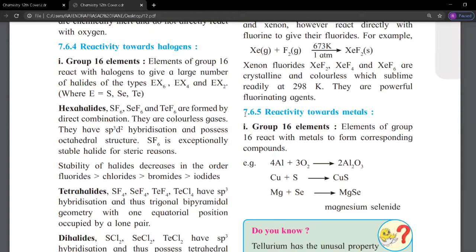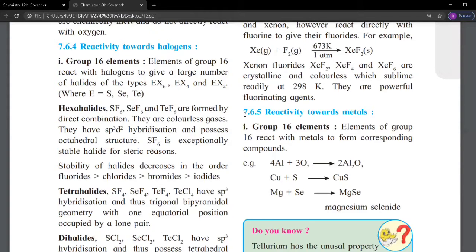And lastly, polonium does not form hexahalide. The oxidation state plus 6 stability decreases from oxygen to polonium due to the inert pair effect, but the plus 4 stability increases from oxygen to polonium, which shows the maximum plus 4 oxidation state.